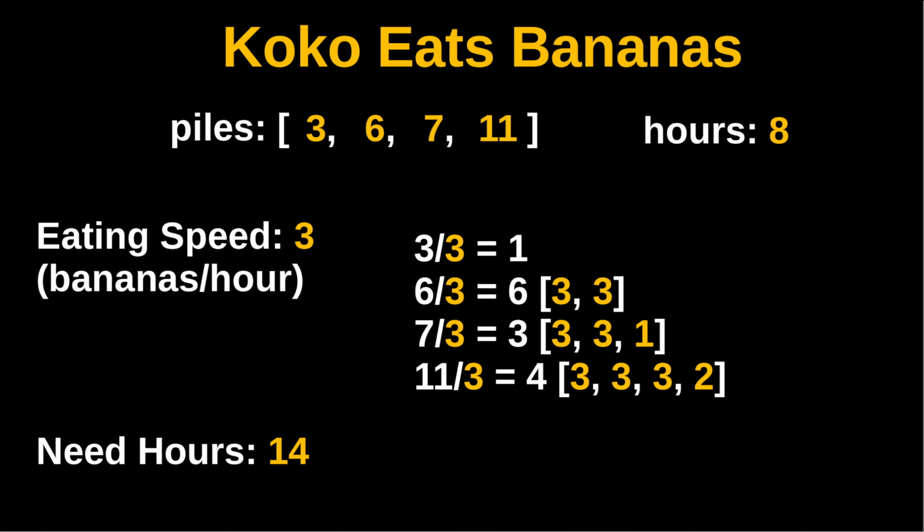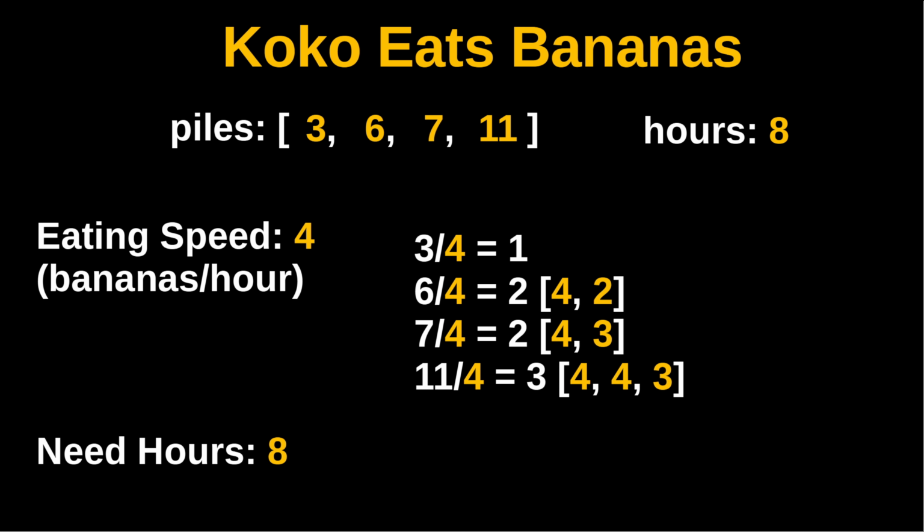For the last pile, there are 11 bananas. So the first hour is 3 bananas, the second hour is 3 bananas, the third hour is 3 bananas, and there's 2 remaining. Koko will take another hour to finish the remaining 2. That pile will take 4 hours to finish. So in total, Koko needs 14 hours, which is still greater than the 8 hours that's allowed. So the speed of 3 bananas per hour would not work.